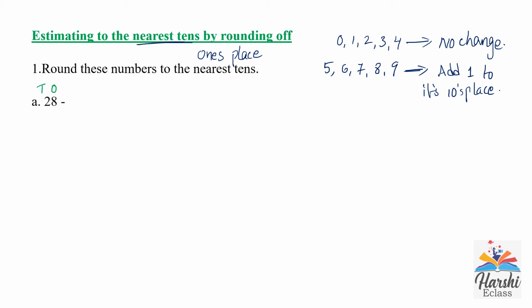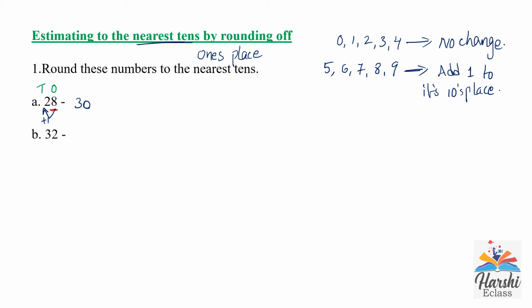Here in the ones place there is 8, which is a strong number, more than 5. So its tens place will change. We will add 1 to its tens place. Then it will become 3. What about the ones place? After rounding off, we will write 0 in the ones place.